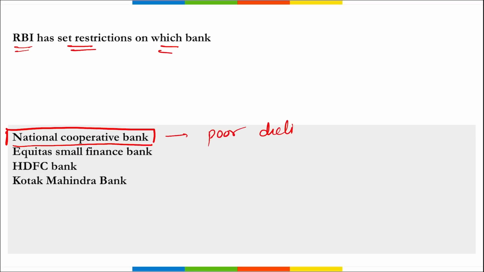Poor declining financial conditions. There were some restrictions if we talk about, like the withdrawal limit is capped at 50,000 rupees now per account. RBI has also prohibited the bank from renewing loans, engaging in investment, creating liabilities, processing payments, or accepting any fresh deposit. The imposition of business limits does not lead to the termination of the bank license, but the bank will continue to operate within these limits until its financial status is improved.